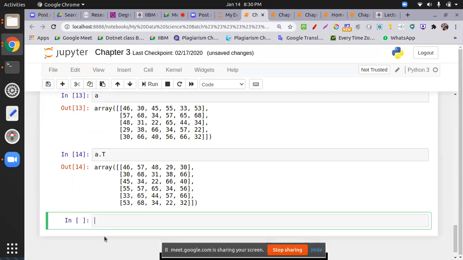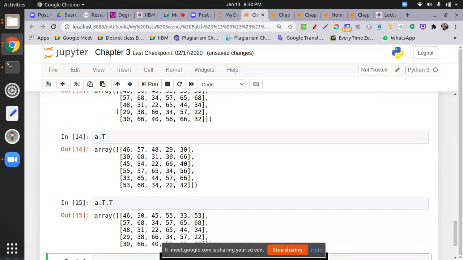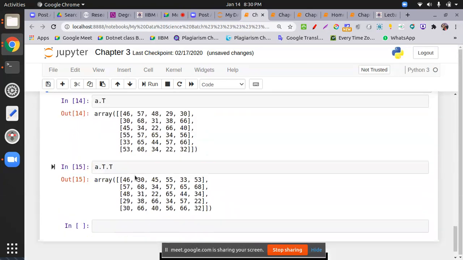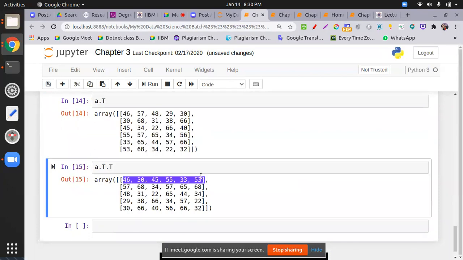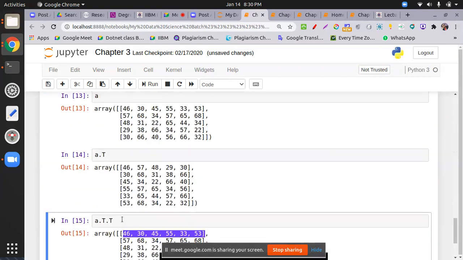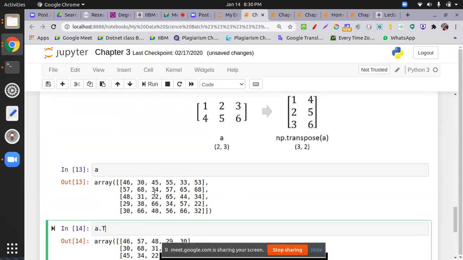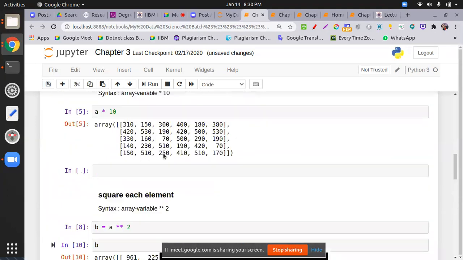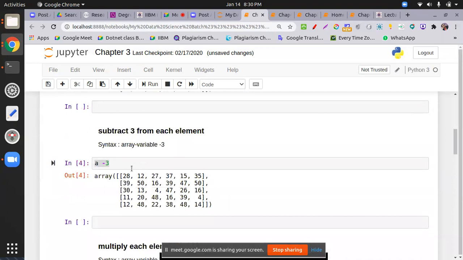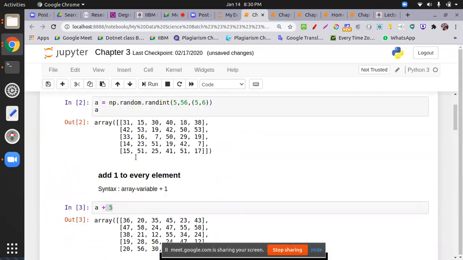Okay. Now if you do the double transpose, a dot T dot capital T, next time you will get the original matrix. Check this one. Row becomes column, again next time column becomes row, so you get the original matrix. So double transpose gives you the original matrix, single transpose just converts row to column and column to rows. All right. So this is some arithmetic manipulation. If you ever encounter this kind of arithmetic manipulation, you can do it easily.